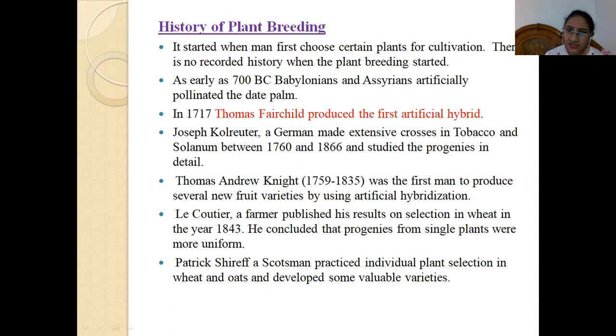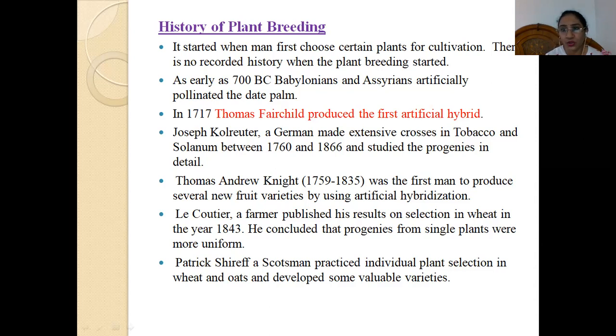Thomas Andrew Knight was the first man to produce several new fruit varieties using artificial hybridization. So T.A. Knight, from 1759 to 1835, studied artificial hybridization to produce new fruit varieties. Le Couteur, a farmer, published his results on selection in wheat in the year 1843. He concluded that progenies from single plants were more uniform. So he studied the progeny from a single plant, that is single plant selection.